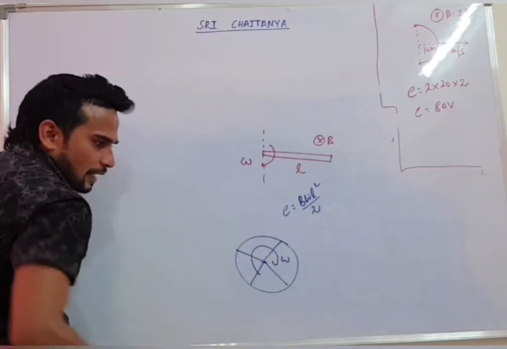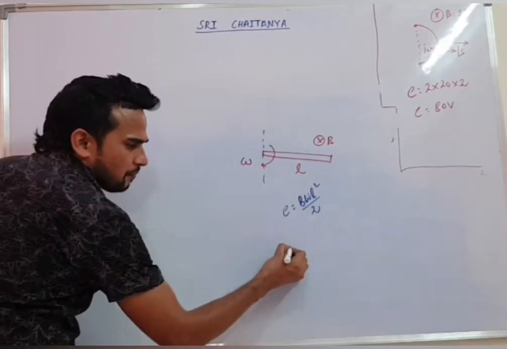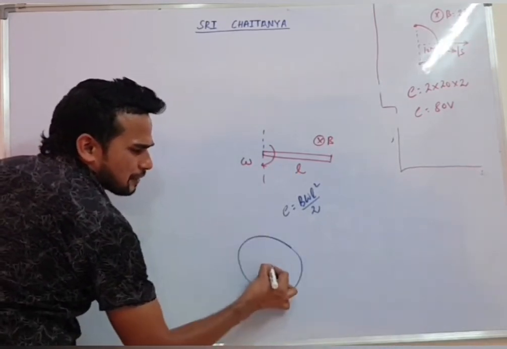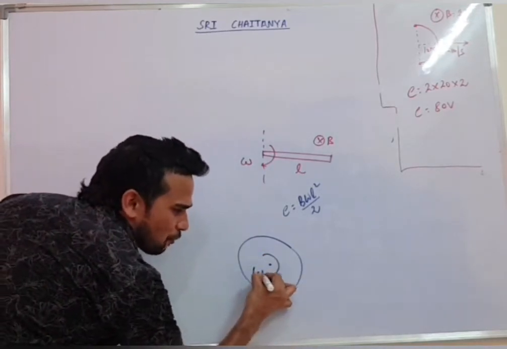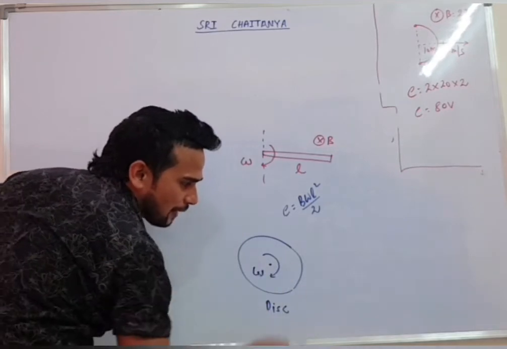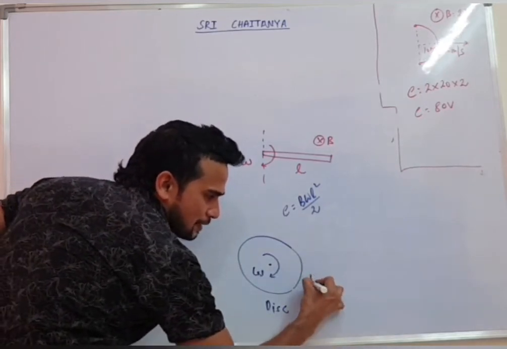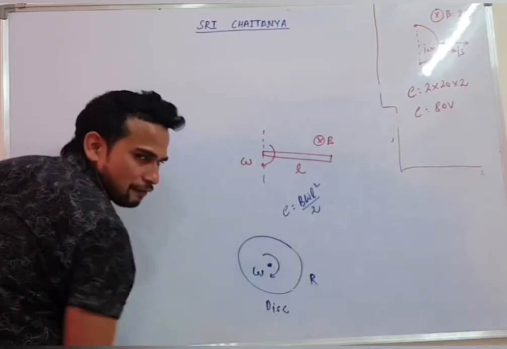So the main point is that they will ask you a question like this. They will say, sir, I have a disc rotating with angular velocity omega. The radius of the disc is given as R. They will ask you to find the induced EMF between its center and circumference.